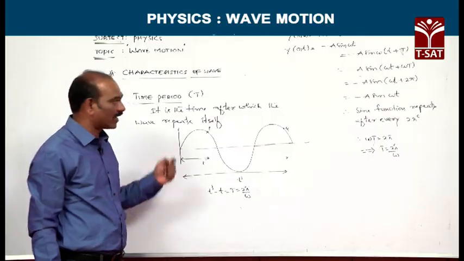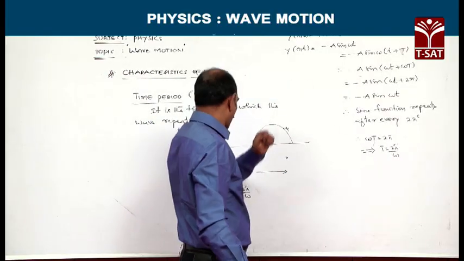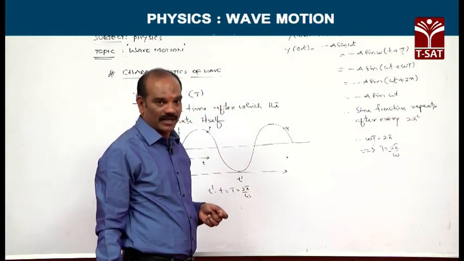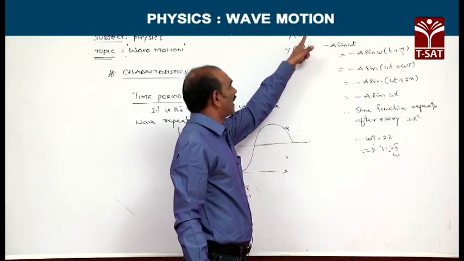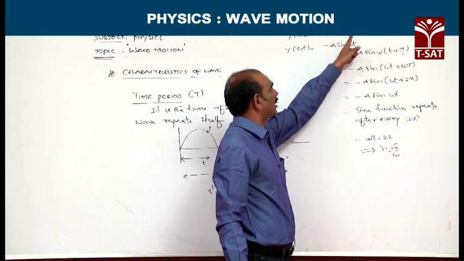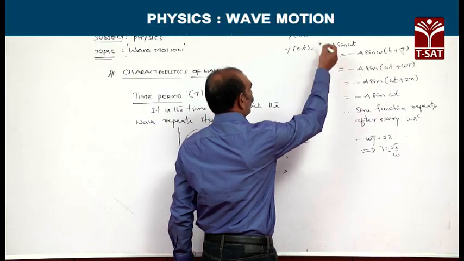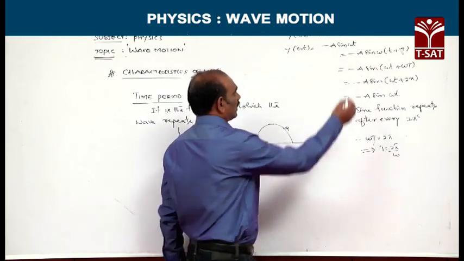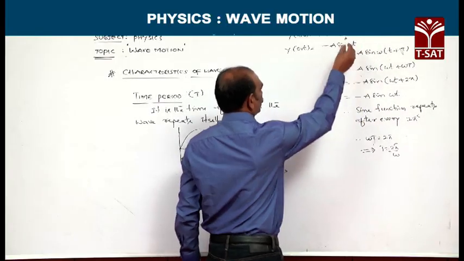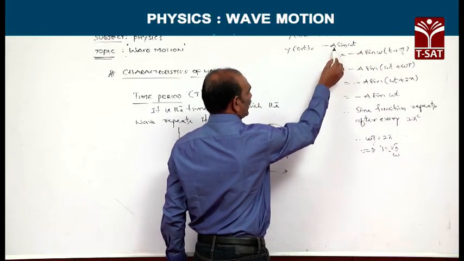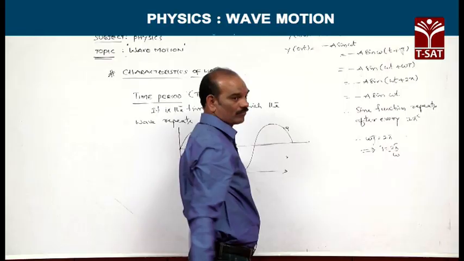Let us see mathematically how we can solve the equation for the time period. y of x comma t equals a sin(kx minus omega t plus phi). So, here when x is equal to 0 and phi is equal to 0, the equation becomes minus a sin omega t.